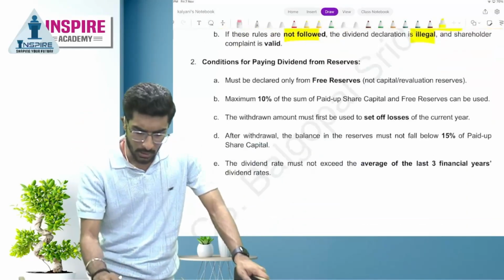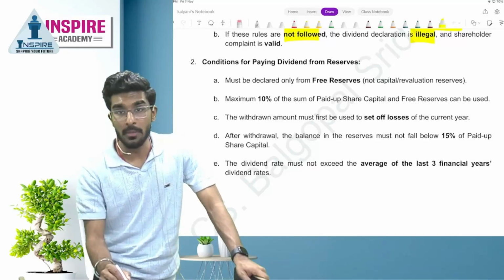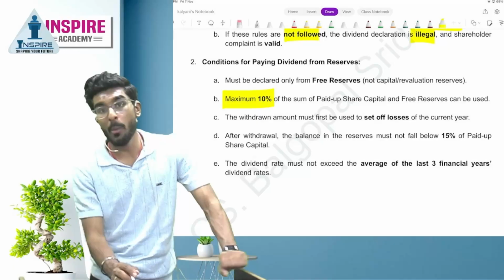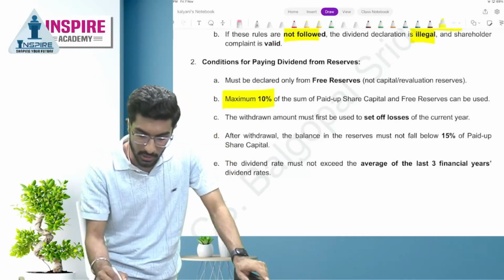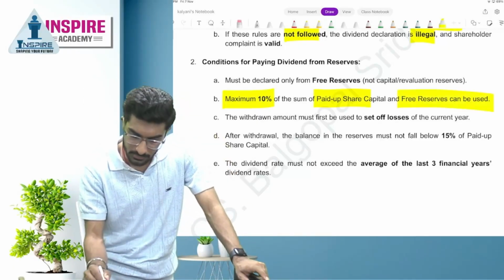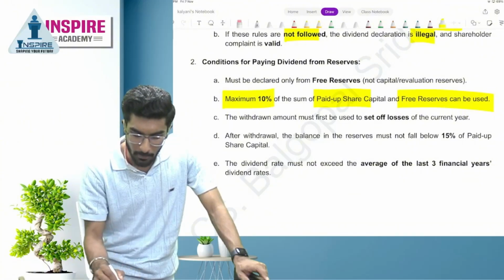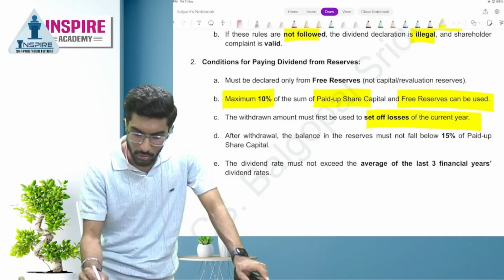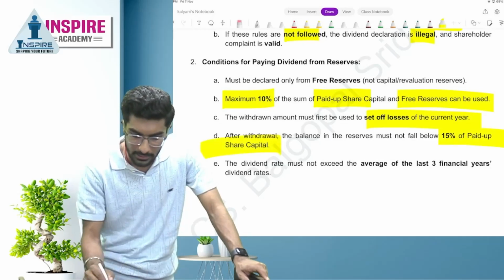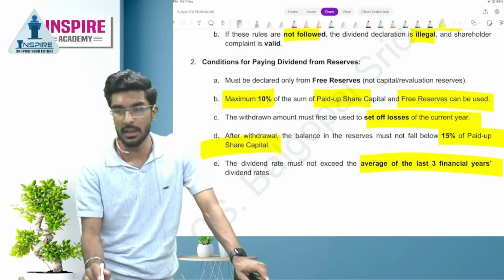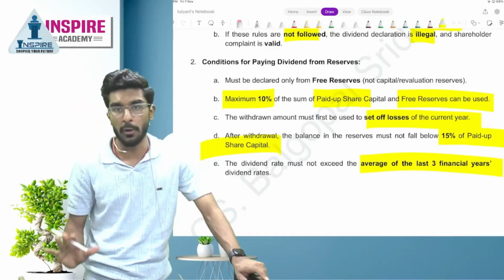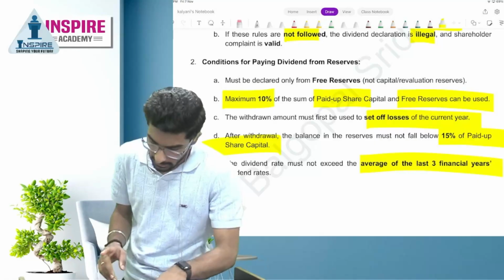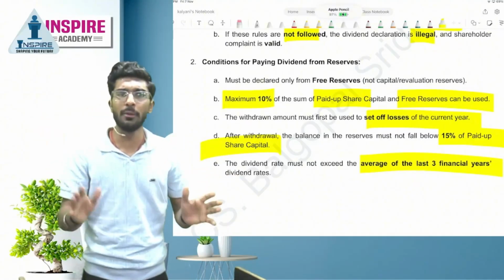We know this. Now, the conditions: people, what is the maximum amount we can declare as dividend? How much can we withdraw at maximum? 10% of paid-up share capital and free reserves. We know this. The withdrawn amount must be set off against losses for the current year. After withdrawal, the reserves should not fall below 15% of paid-up capital. The dividend rate shall not exceed the average of the last 3 years' rate. If all these rules have been followed, the company can pay dividend despite incurring losses. Yes or no, people? So this is how you have to answer the question.